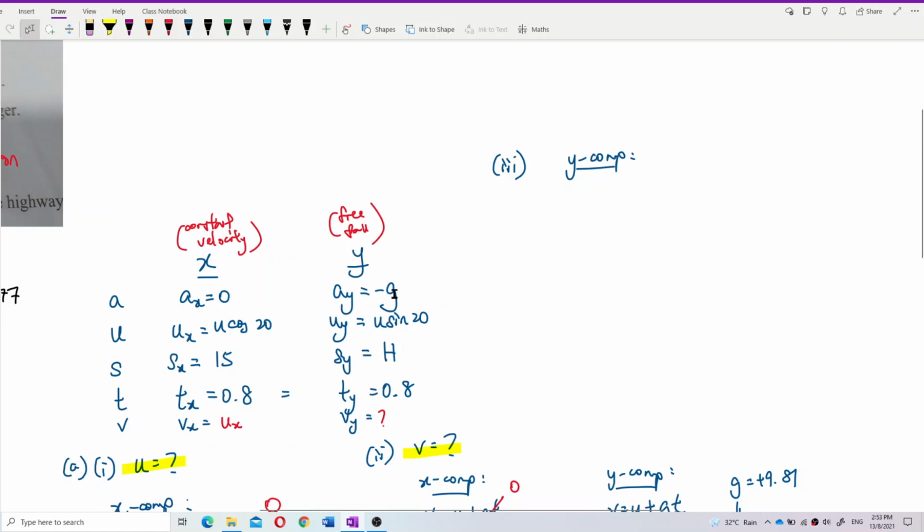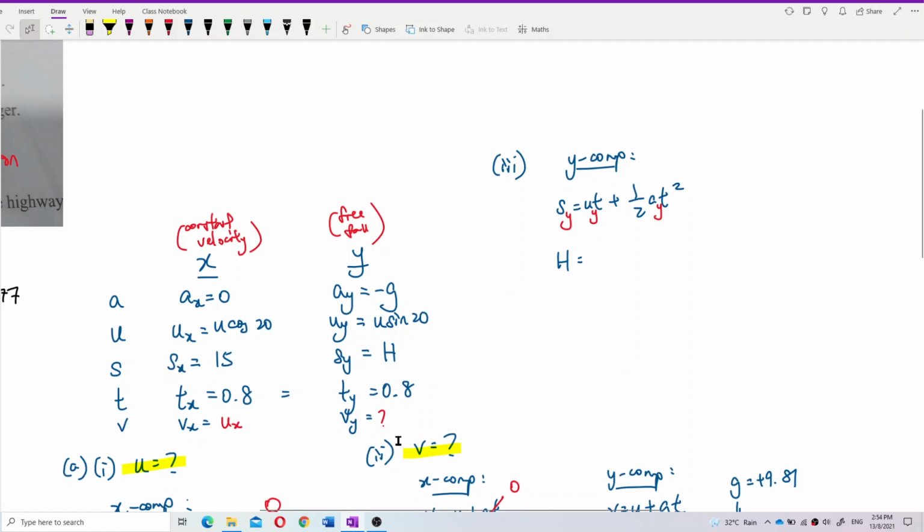It seems that we have much information. We can just use s equal to ut plus half at squared, all the y component. So sy is the height, u is u sine 30. Time taken, so let's find out. So that is the h.